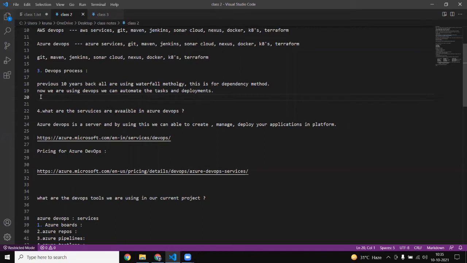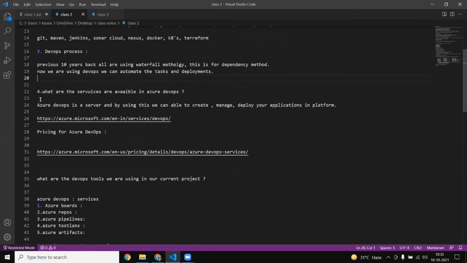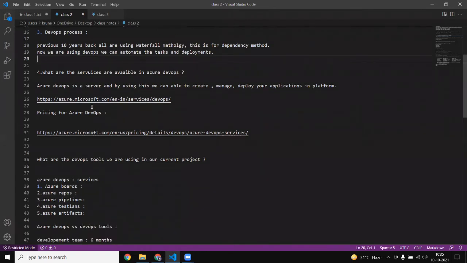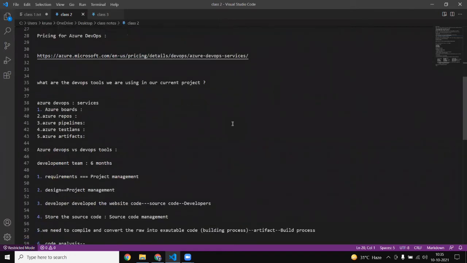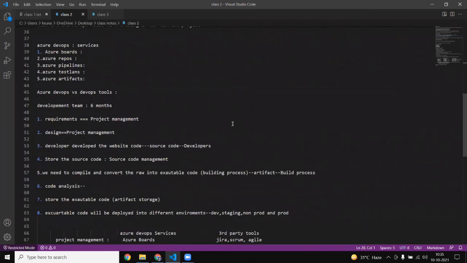So our DevOps process is that one only. And what are the services available in Azure DevOps? By using the Azure DevOps services, we are able to create and manage the deployment of your application on our platform. Now we will go with our first tool, which is the virtual machine. Now I will let you know how we create it and how we go with that virtual machine.